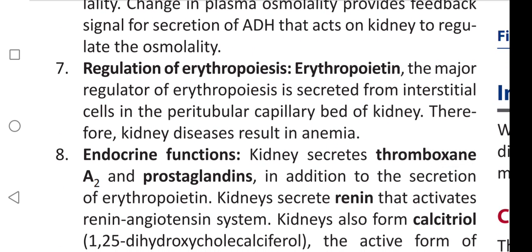Regulation of erythropoiesis. Erythropoietin, the major regulator of erythropoiesis, is secreted from the interstitial cells in the peritubular capillary bed of kidney. Therefore, kidney diseases result in anemia.